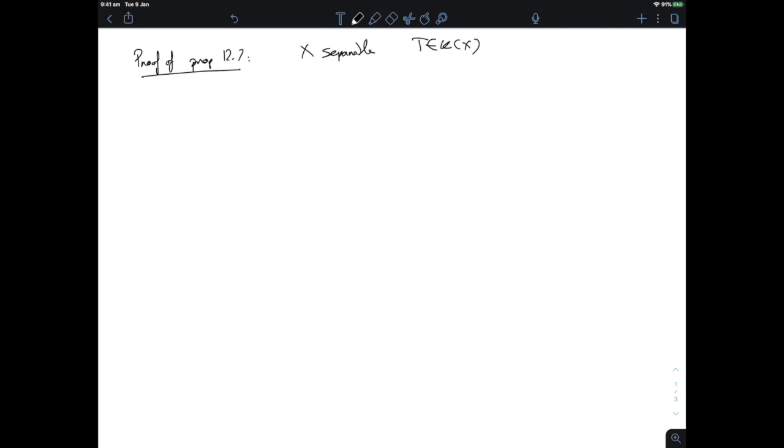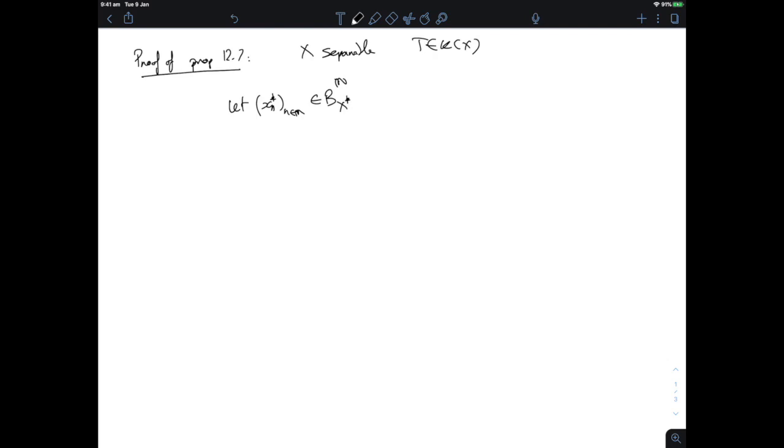Now this time in separable Banach spaces, where we know the weak star topology is metrizable on the unit ball. We'll look at a compact operator and prove that its adjoint is also compact. So how do we do that? We take a sequence x_n star in the unit ball of our dual.